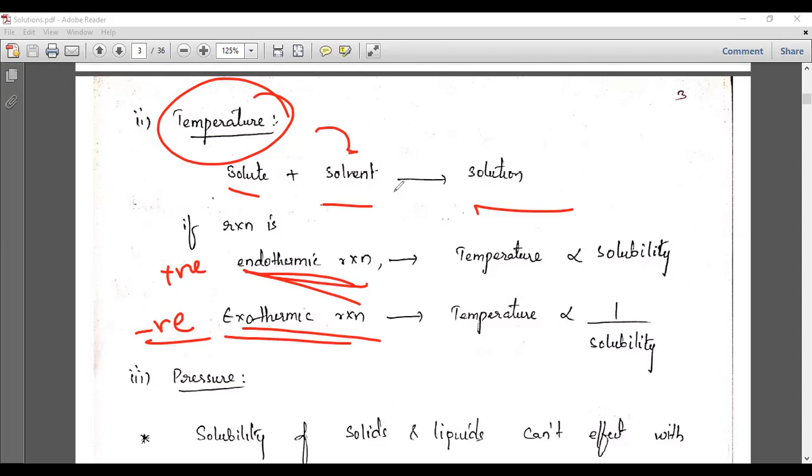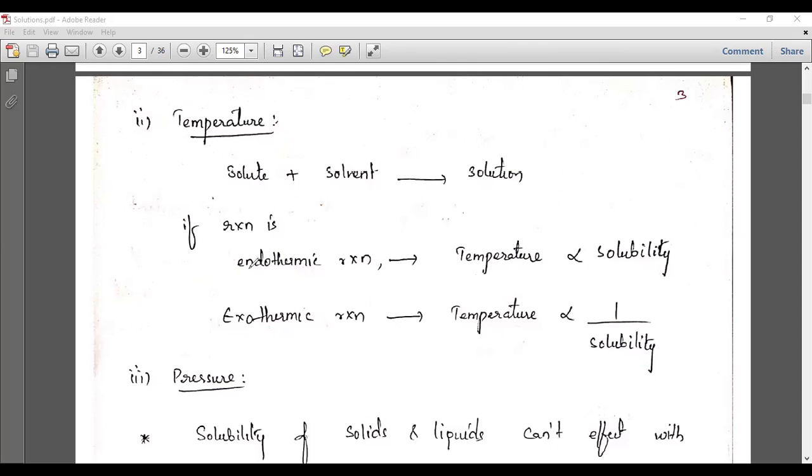Endothermic means positive. Endo means inside, so heat must be absorbed inside. Here the heat energy, delta H, will be positive, that is endothermic. In this case, the temperature is directly related to the solubility, but for an exothermic reaction, the temperature is inversely related to the solubility. You have to understand these things also, because let us take the endothermic reaction and the exothermic reaction.